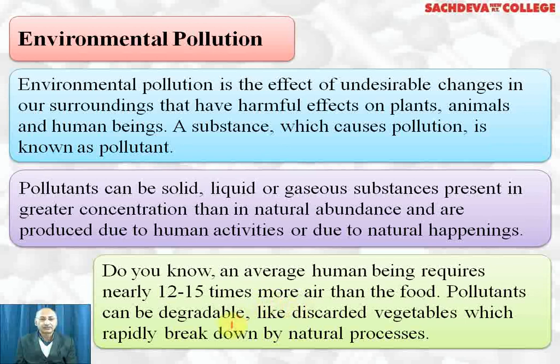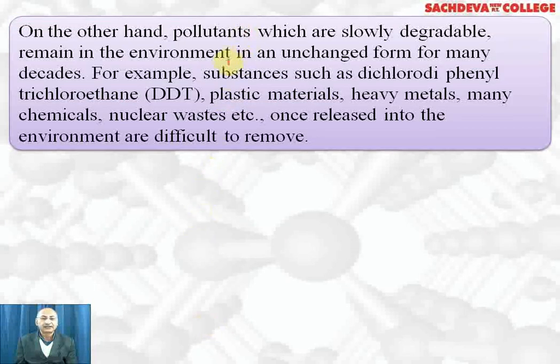Some of the pollutants are biodegradable, like discarded vegetables, which rapidly break down by natural process, so they do not remain in atmosphere for a long time. Whereas there are some pollutants which are non-biodegradable, or they remain in an environment unchanged for many decades. For example, DDT, which is widely used as insecticide, plastic materials, heavy metals, and many chemicals, nuclear waste.